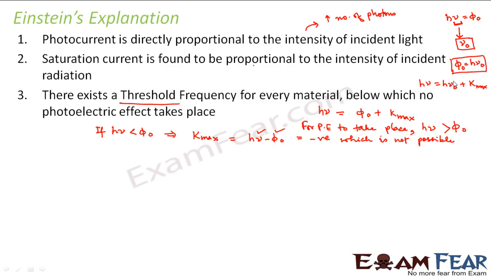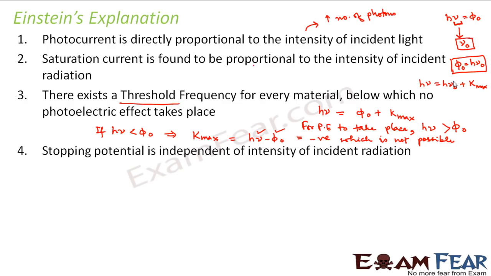Correct? Okay, so now you will see that Einstein will be able to explain all the facts using his equation. Next one: stopping potential is independent of intensity of incident radiation. What is stopping potential? Stopping potential is e V naught equal to K max, so it is related to maximum kinetic energy. In Einstein's equation, kinetic energy depends on frequency, you can see the term nu. But is there any term for intensity? No. So stopping potential is independent of intensity.